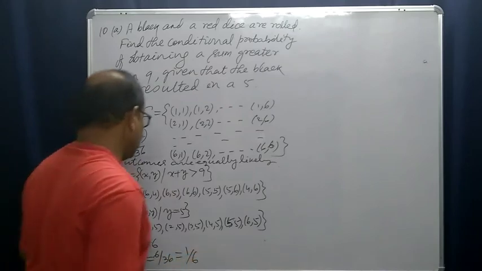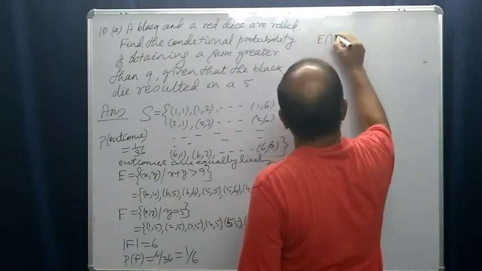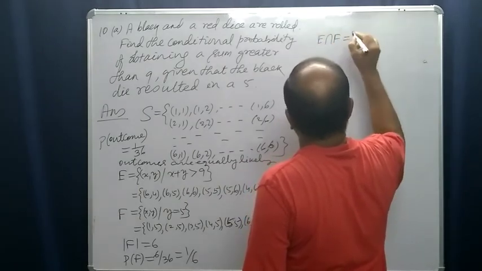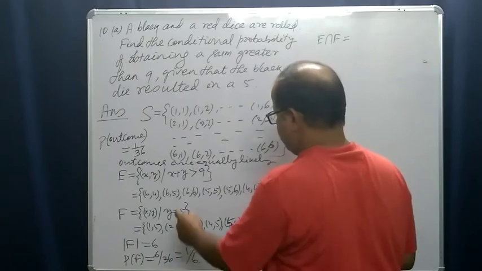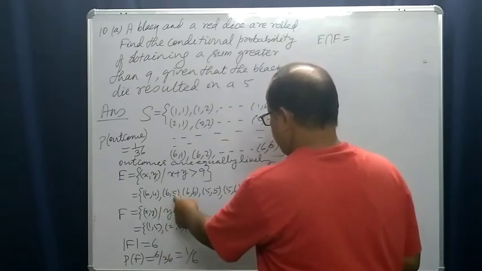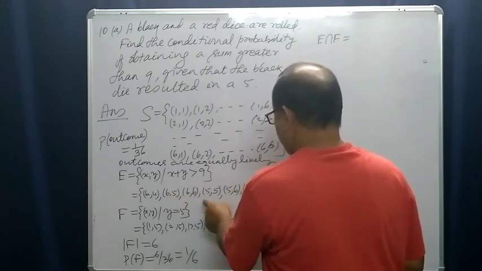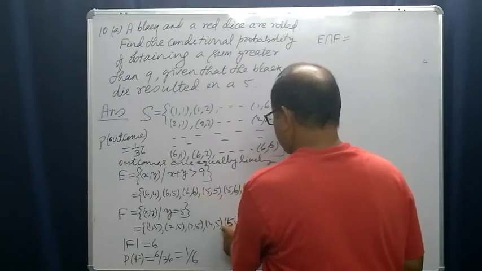Now, E intersection F. Let us see. 5 6 is not here, but 5 5 is here, and 6 5 is also here.